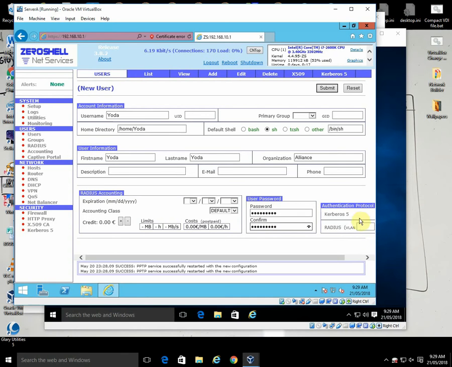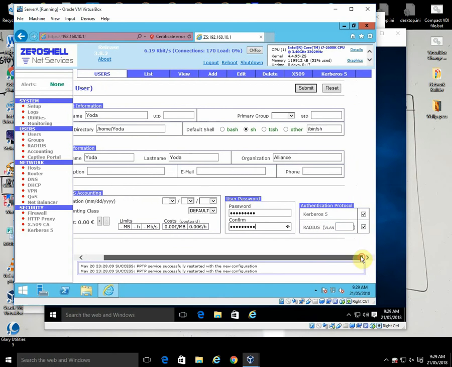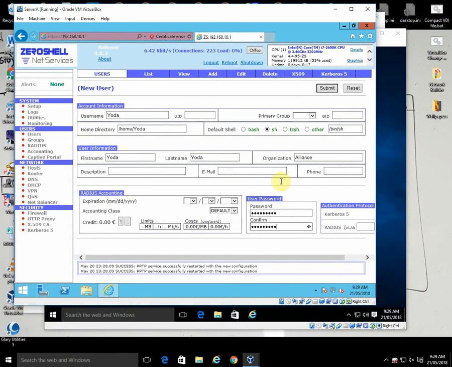There's an interesting thing here where we can, via radius, allocate a VLAN. So it's possible that when you authenticate a person coming in via a VPN tunnel, you also allocate them a particular VLAN, which allows you to separate traffic internally. So they've got access only to the things that are on that particular VLAN, which is quite a handy thing. So we'll submit that.